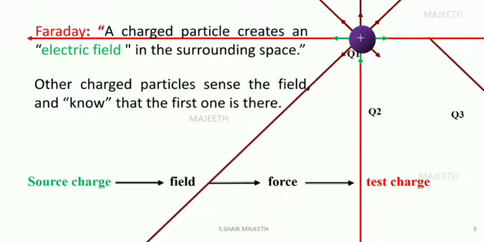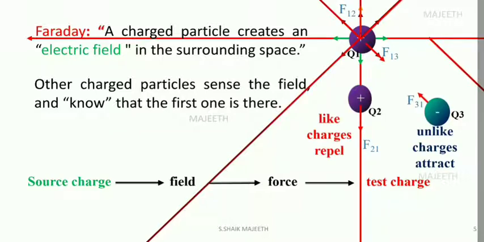The arrow lines represent the field. If there is some other charged particle in that region, what happens? Let us assume that charged particle 1 is creating a field. Charged particles 2 and 3 are in that region. These particles sense that field and understand that someone is present.